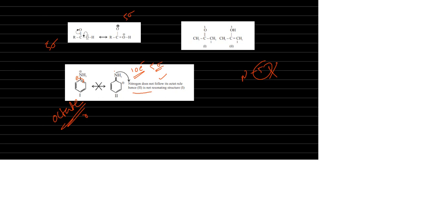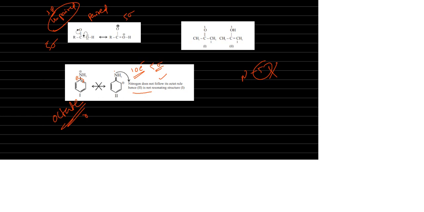It's over. Next, here pi bonds, paired and unpaired, or we can say lone pairs. The number of bonded electrons and non-bonded electrons should be the same.